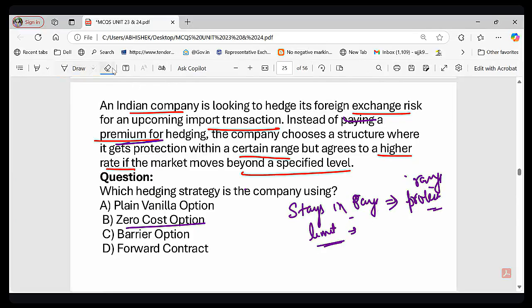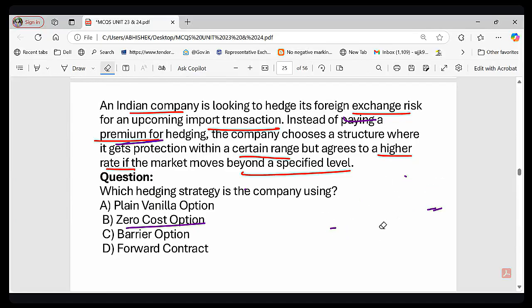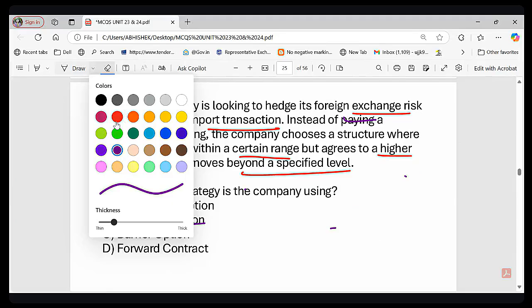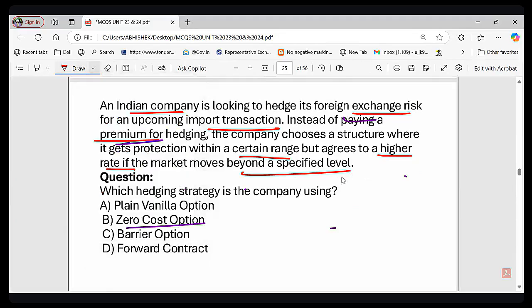So let me give you an example. मैं आपको एग्जांपल देके समझाता हूँ ये चीज, ठीक है? जैसे मान लीजिए, suppose an Indian company is importing goods, right? मान लीजिए कोई भारतीय कंपनी है, वो गुड्स इंपोर्ट कर रही है, and they are expected to pay $1 is equal to ₹82 in the future. मान लीजिए वो इंपोर्ट कर रही है और उसे $1 का ₹82 पे करना है फ्यूचर में. So instead of buying an expensive option, they choose a zero cost option. उन्होंने चूज किया zero cost option.